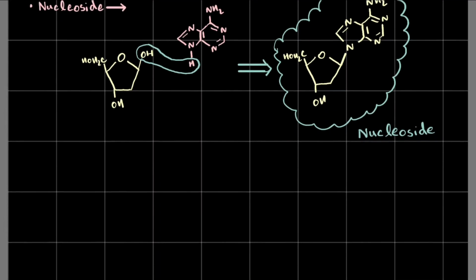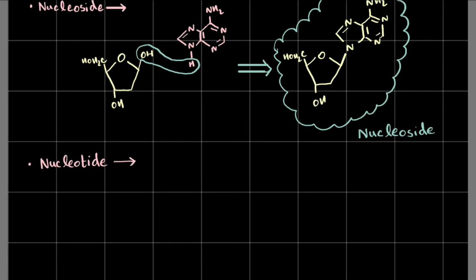Now we move on to the next level of organization, which is nucleotide. Side and tide, not to be confused, as Wikipedia says on top of its articles. Nucleoside, not to be confused with nucleotide.